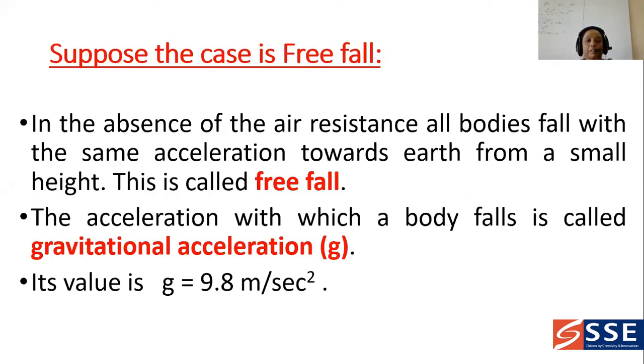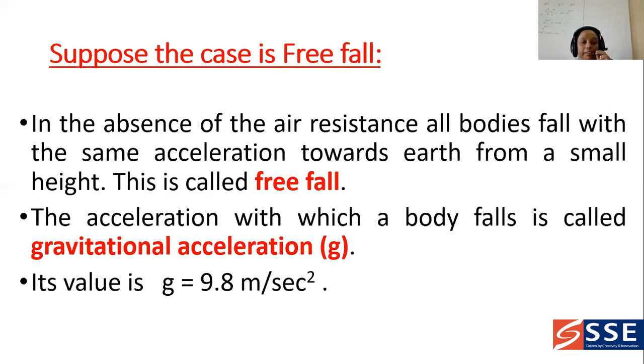In the absence of air resistance, all the bodies fall with the same acceleration towards the earth from a small height. If all the bodies fall freely downwards from some height, you can say that it is free fall.